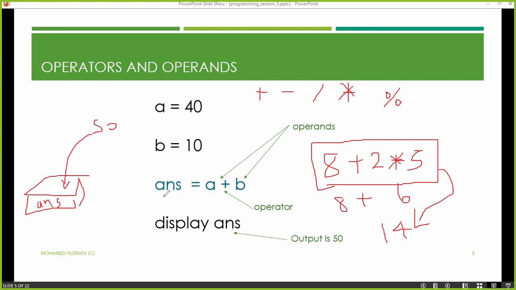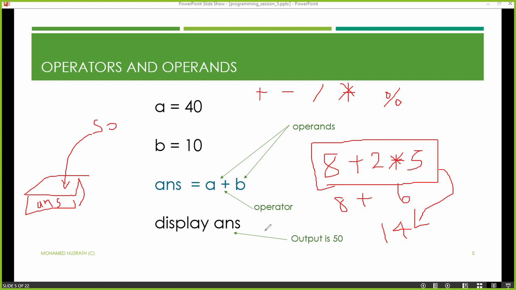That is what this line is doing. When you ask the computer, answer is assigned the value A plus B, the values of A and B are added together using this operator. A and B are operands, the plus mark is the operator, and the result obtained is 50. That 50 is getting stored in the variable answer. That is what is happening in this particular line. After that, display answer is there. Display is an output command, so when we say display answer, it will display the output as 50.